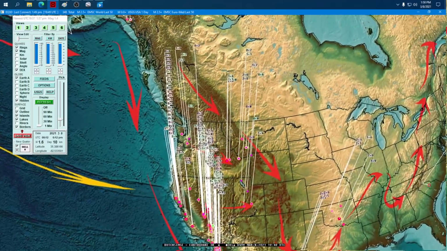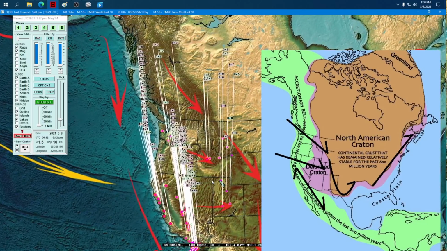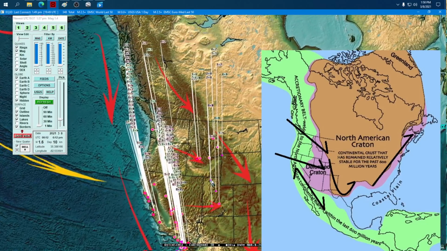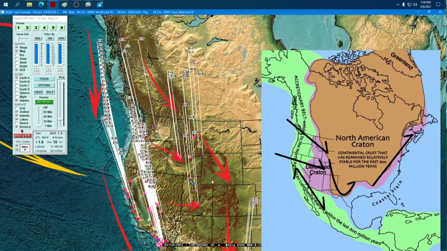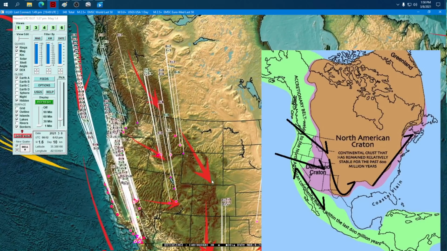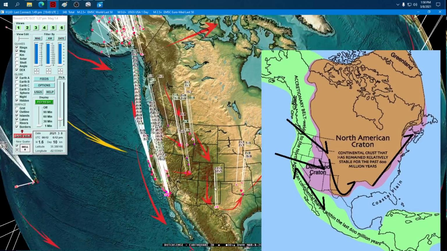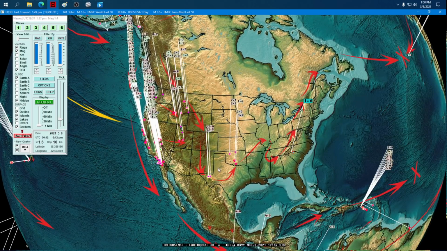Why do we start up here? Craton, guys. Craton! Look at it! Hey, if you're a new viewer, you're gonna be like, why does he talk about this thing all the time? Because professionals said there was no transfer that ever happened between any earthquakes anywhere ever, basically. And we started to notice the earthquakes were going down through Utah and Texas, and then going up the East Coast. And it matches the Craton.